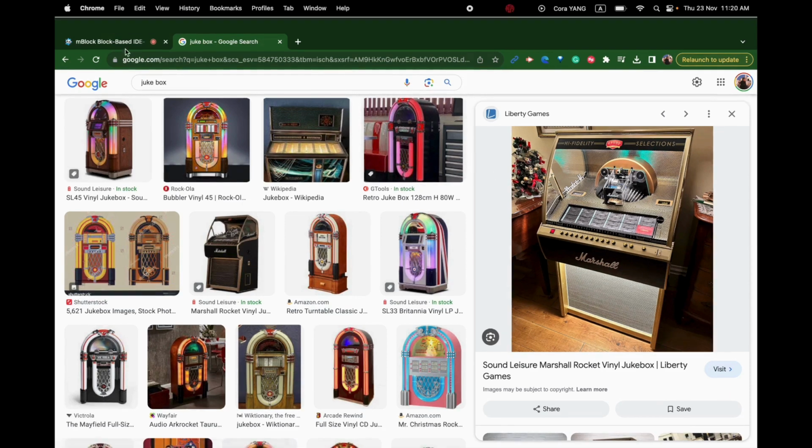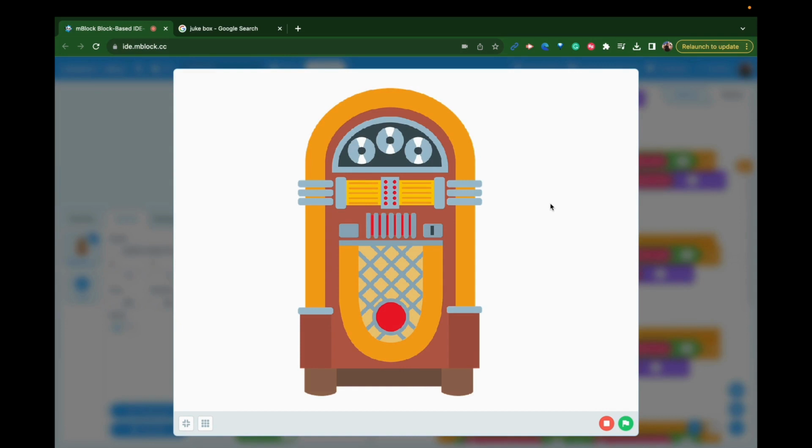It was very popular back in the 40s and 50s, and now it's more like a display device in a lot of places. So in our project, we are going to use a set of pre-trained data and see how accurate it's going to be. Also, we will quickly talk about bias, how the data could be inaccurate. So this is the finished project. I'm going to show you how it works.